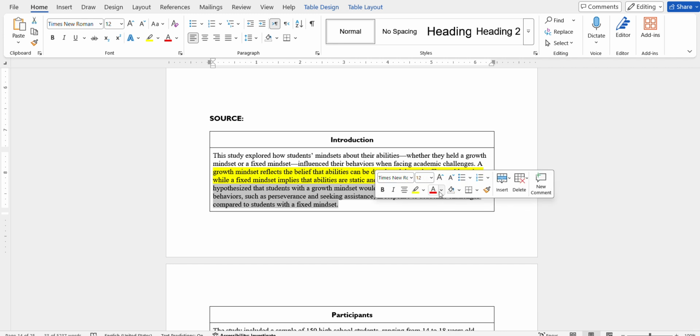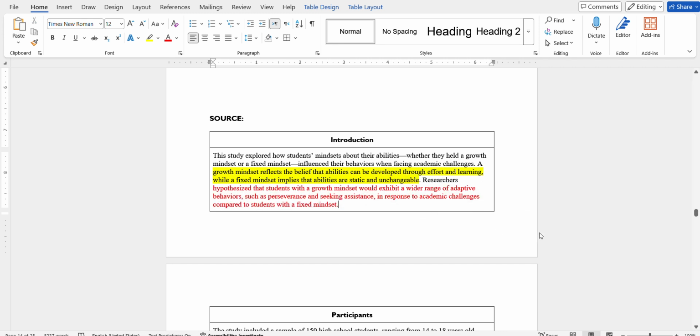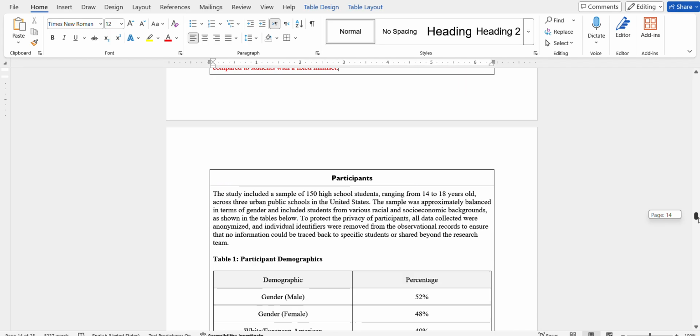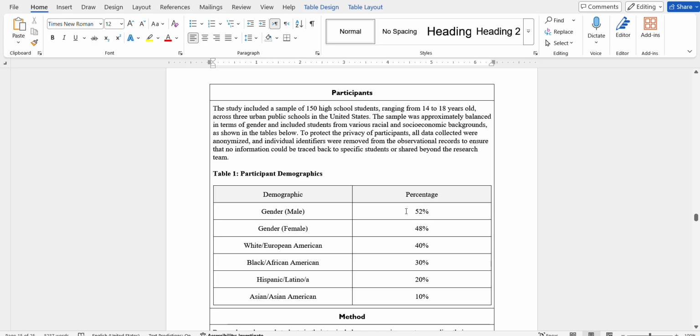And because we're going to be using it in a very important question, researchers hypothesize that students with a growth mindset would exhibit a wide range of adaptive behaviors, such as perseverance and seeking assistance, in response to academic challenges compared to students with a fixed mindset. Okay, let's proceed. They give us the following demographic.